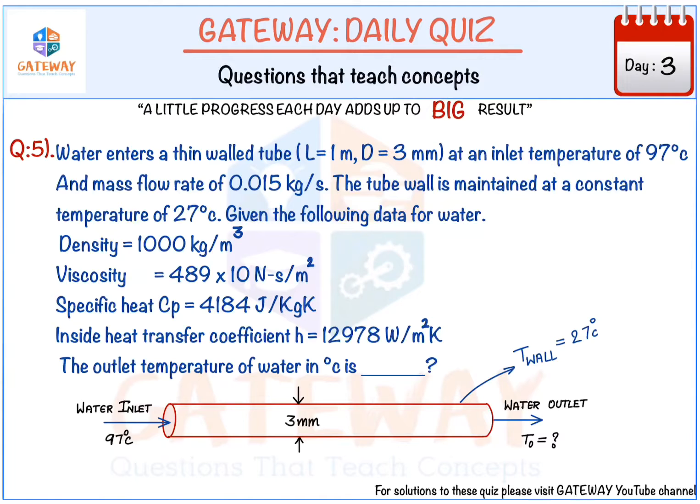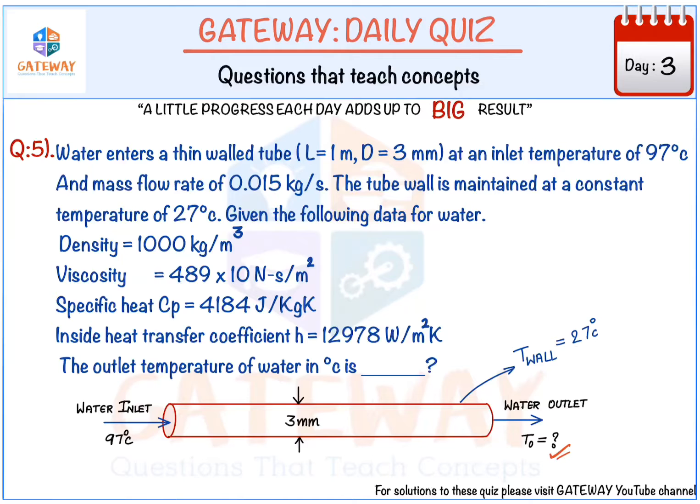Next we will go to the fourth question. Water enters a thin walled tube having a length of 1 meter and diameter of 3 mm, at an inlet temperature of 97 degrees centigrade and mass flow of 0.015 kg per second. The tube wall is maintained at a constant temperature of 27 degrees centigrade. Given the following data for water: density, viscosity, specific heat, and the inside heat transfer coefficient between the tube and water are given. Then they are asking to calculate the outlet temperature.